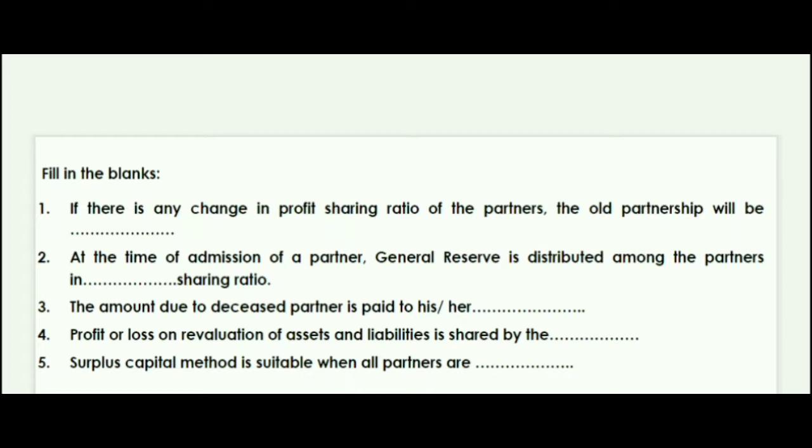Next question: the amount due to a deceased partner is paid to his or her what? Executor will be the correct answer. Let's see the next question. Profit or loss on revaluation of assets and liabilities is shared by the what? I repeat, profit or loss on revaluation of assets and liabilities is shared by the old partners.